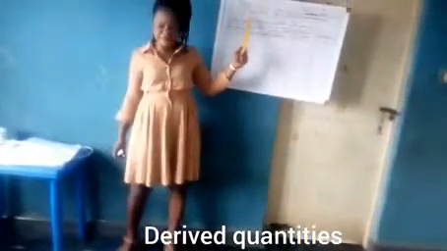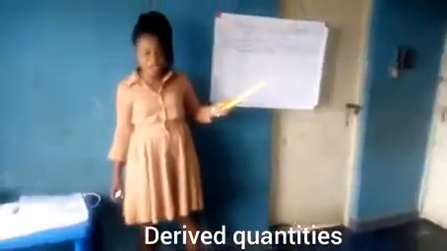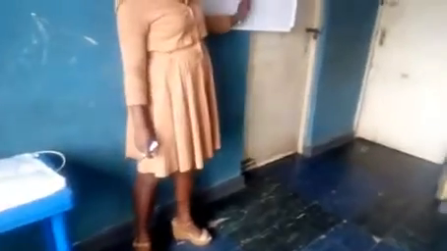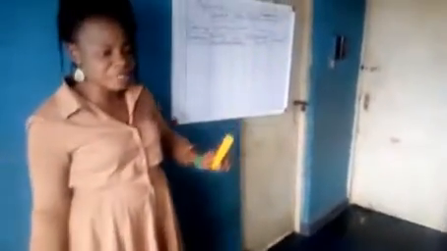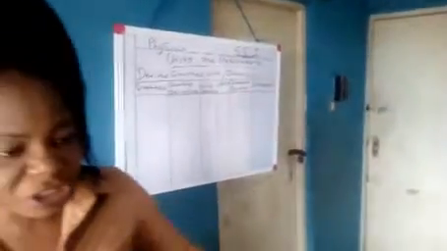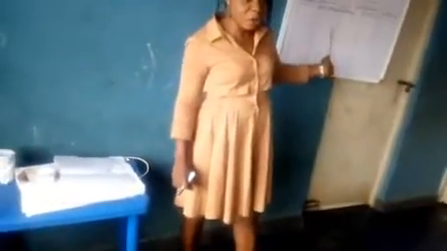They are derived by the combination of fundamental quantities. Now, I'm going to show you how we get all those quantities. I'll give you the one I have here, then the assignment: go through your physics, and any quantity you see, try to derive it.